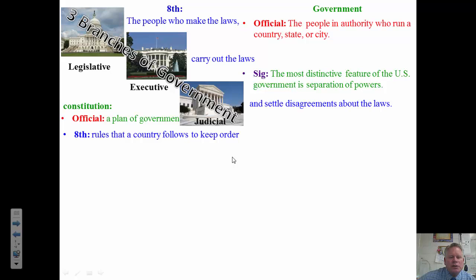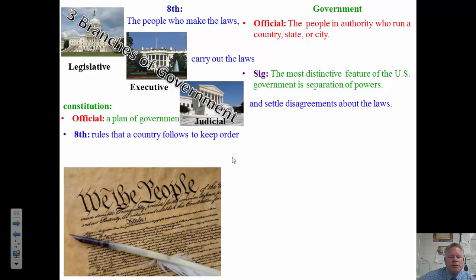For example, if the president doesn't know exactly what his job is, he can go to the Constitution and look in the section that talks about the president's powers, and he can find out exactly what he does. So the significance is the Constitution is the supreme law of the land. So we all have to follow the Constitution.